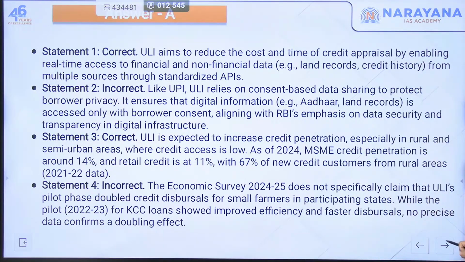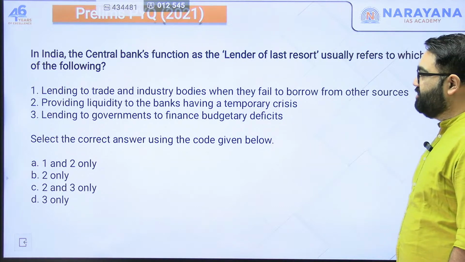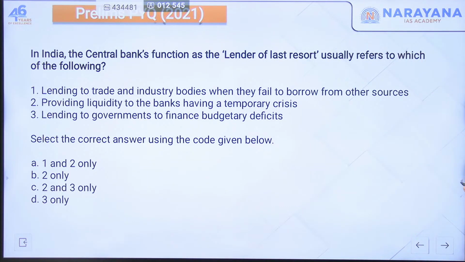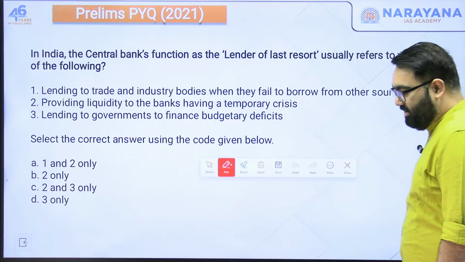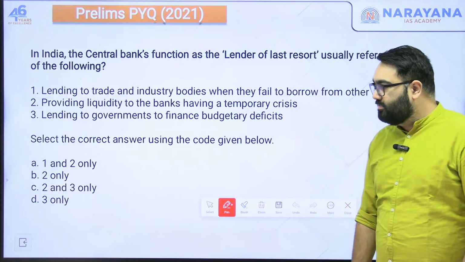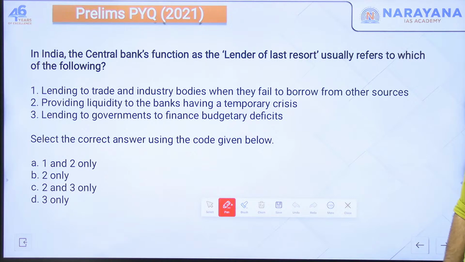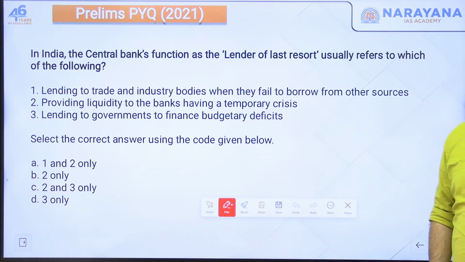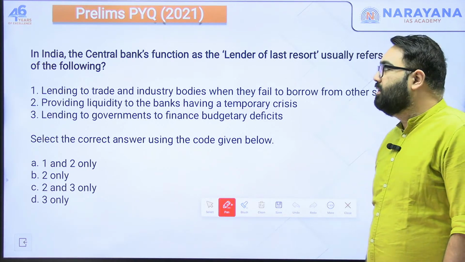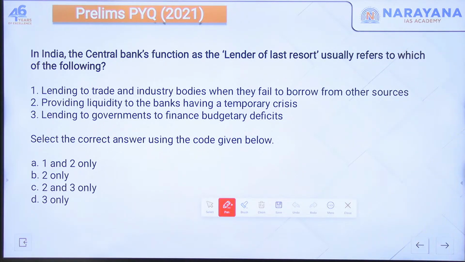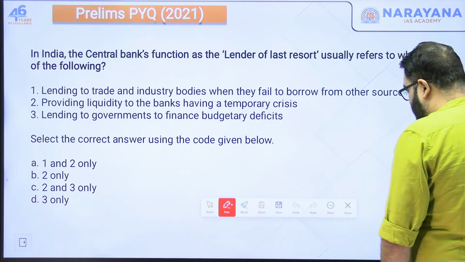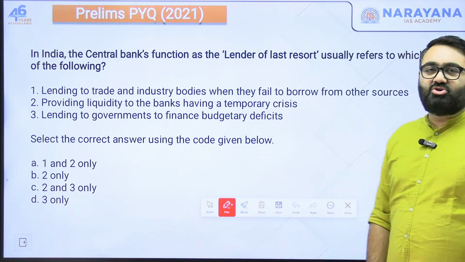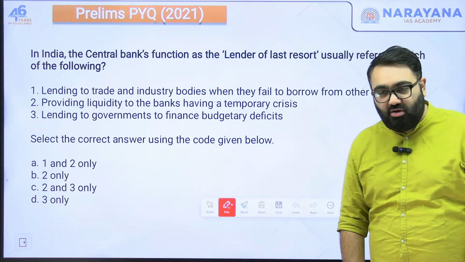All right, I have now a related previous year question. Let's see if you can read this and try and think about the answer. Read this carefully. Done? In India, the central banks function as the lender of the last resort usually refers to which of the following? They are talking about the RBI. The RBI is often called as a lender of the last resort. What do we mean by that?